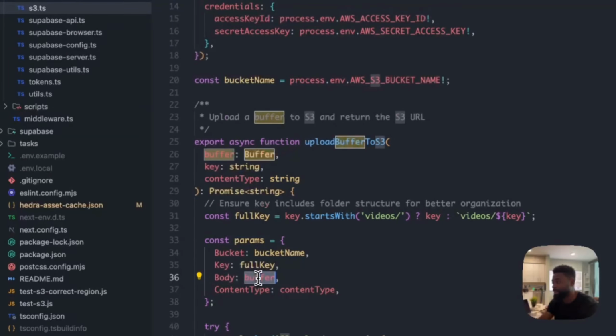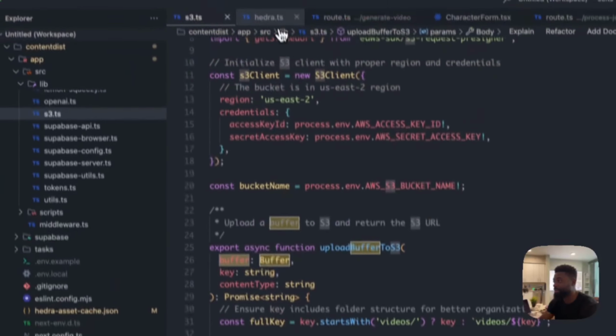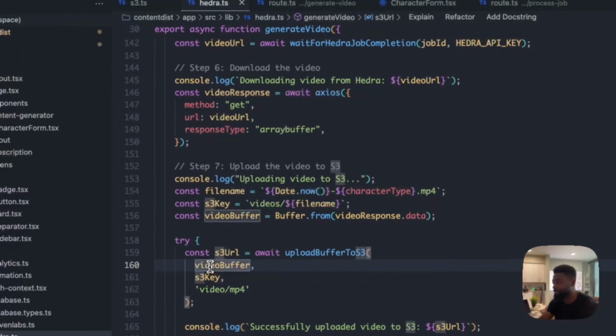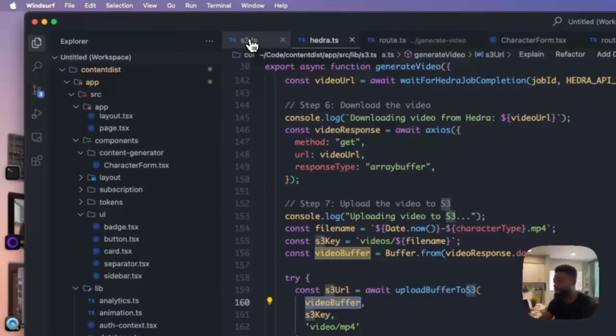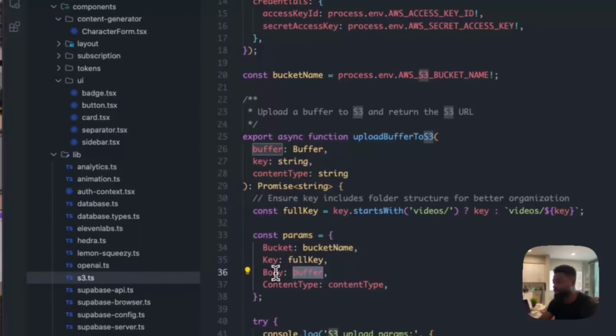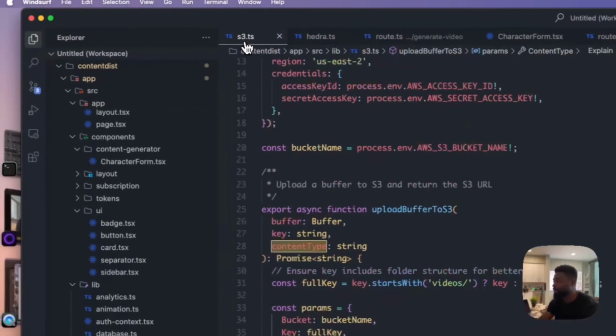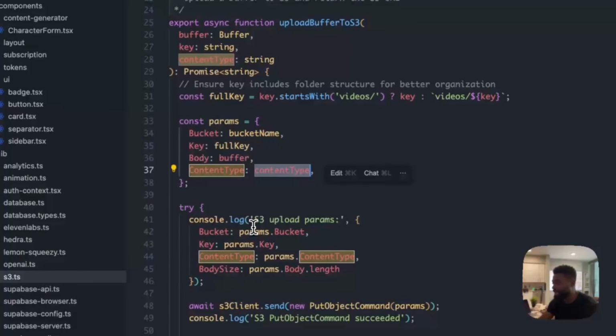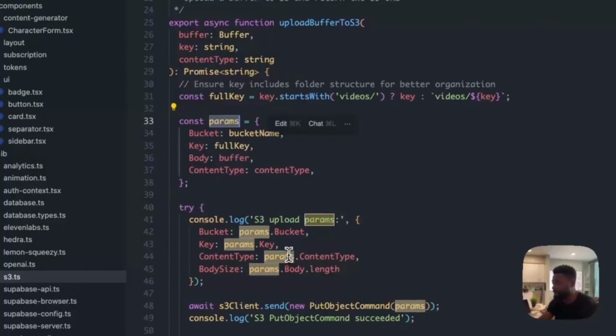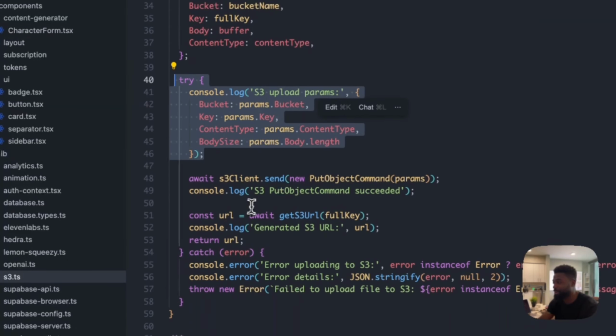The body, we're passing the buffer that we are getting from the upload to S3. If you remember Hedra, we are passing the video buffer. So that is the video itself that we are passing on to the body, and then there is the content type we defined right here. So that is basically what we are passing, and then we are passing this param over here. We're just doing a little bit of debugging.